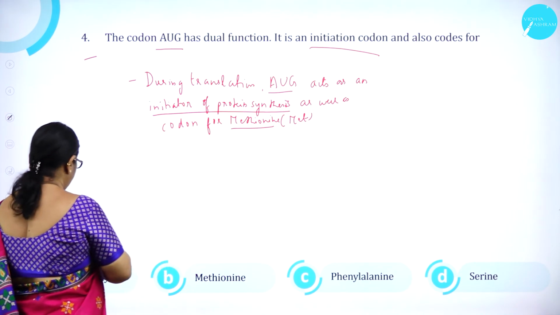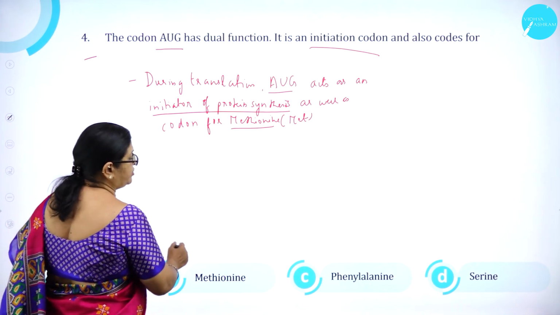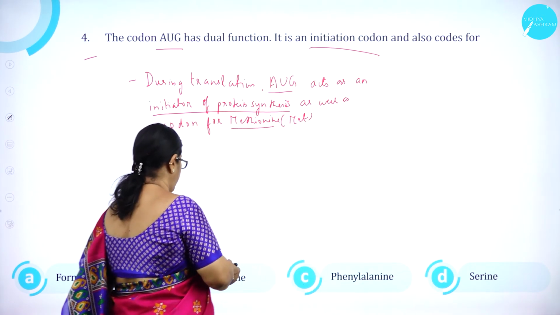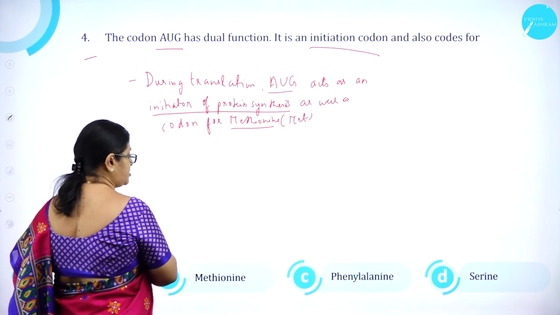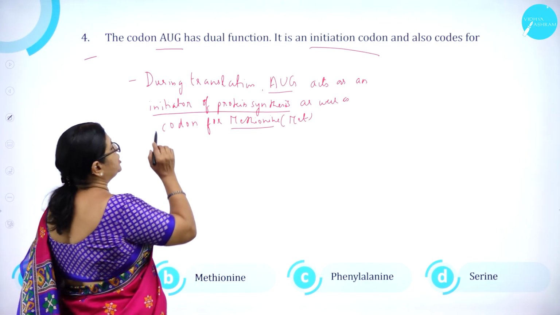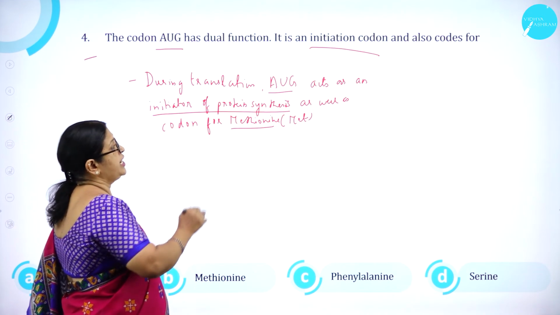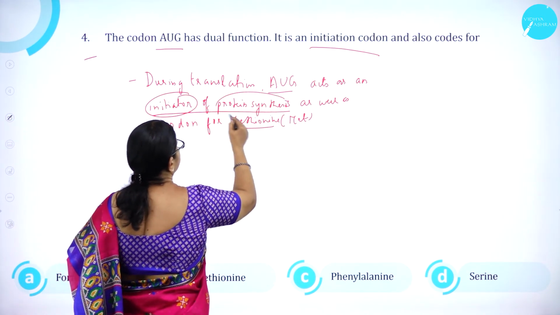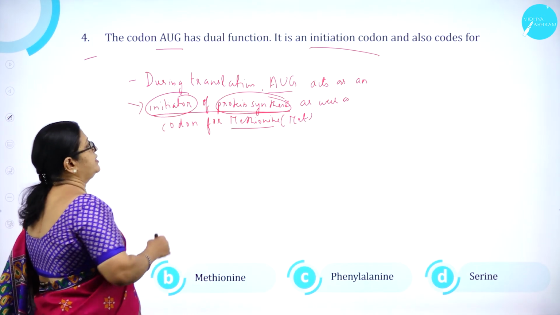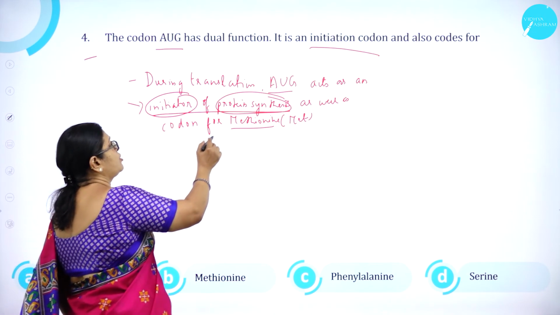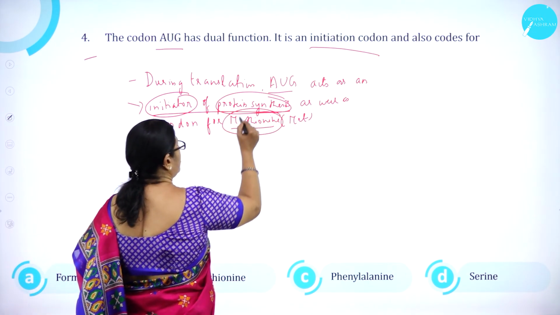Options: A. Formaldehyde, B. Methionine, C. Phenylalanine and D. Serine. All are different types of, and this is not an amino acid. All 3 are amino acids. So, during translation, AUG acts as an initiator of protein synthesis. So, double function. Initiator of protein synthesis, as well as it is a codon coding for an amino acid called